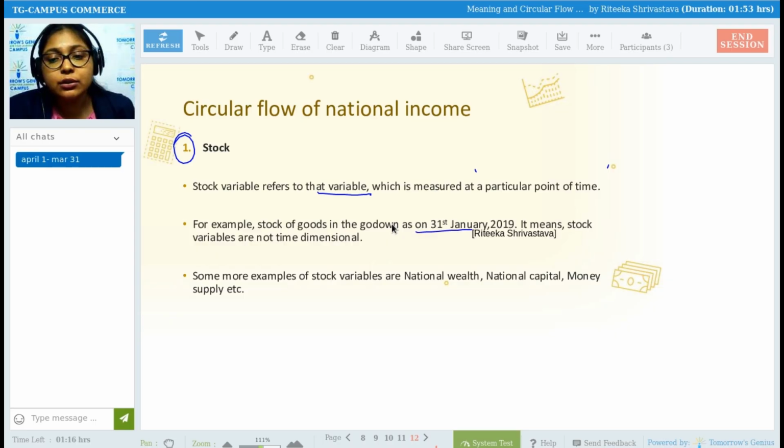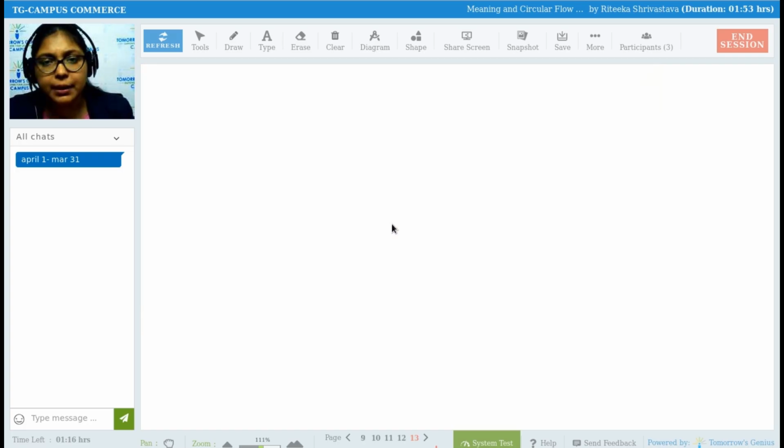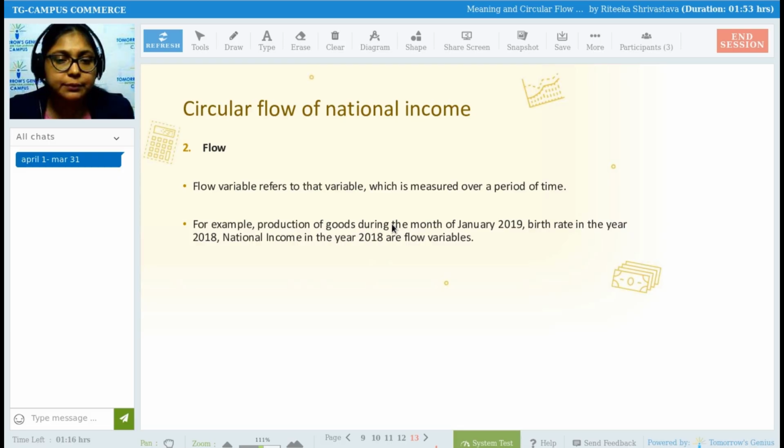Example of stock is goods in godown as on 31st March 2019. It means stock variables are not time dimensional. So stock are basically those variables which are measured at a particular point of time only. So these variables are not time dimensional. That means you cannot specify the time. You cannot say that weekly you are going to count, daily you are going to count, then monthly, yearly. It is not time specific. And more examples like national wealth, money supply, all these concepts we are going to see further.